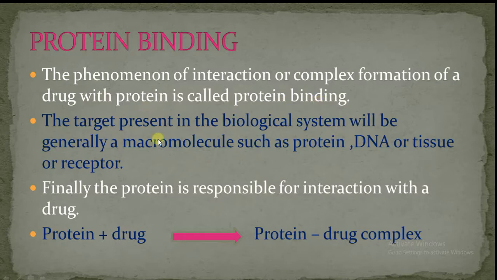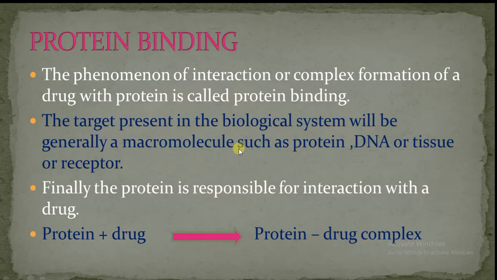The target present in the biological system will generally be a macromolecule such as protein, DNA, tissue, or receptor. So any such macromolecule will be considered a target.